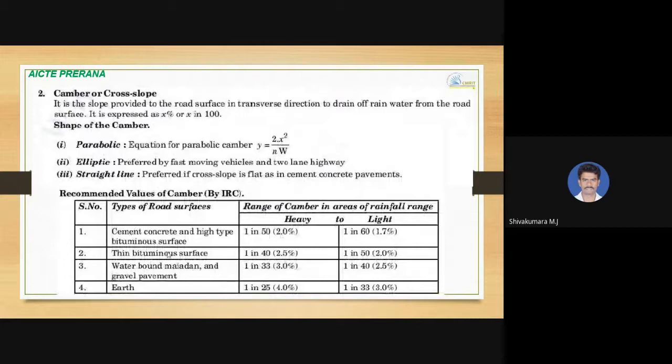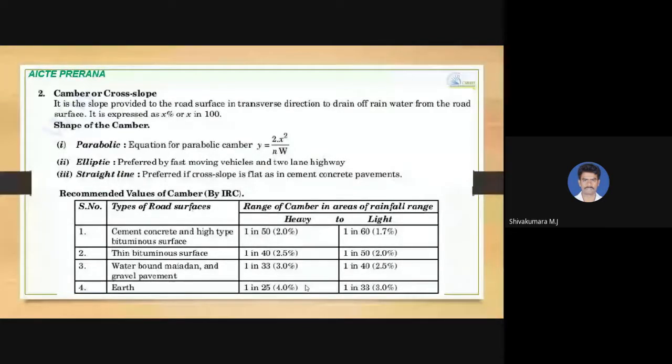If the type of road surface is a thin bituminous surface, camber is 2% in areas where light rainfall is happening, and 2.5% in heavy rainfall areas. If you are choosing water bound macadam roads and gravel pavement, it is 2.5% to 3%. In that range, you can provide based on the intensity of rainfall. And for earthen roads, 3% to 4% can be maintained.